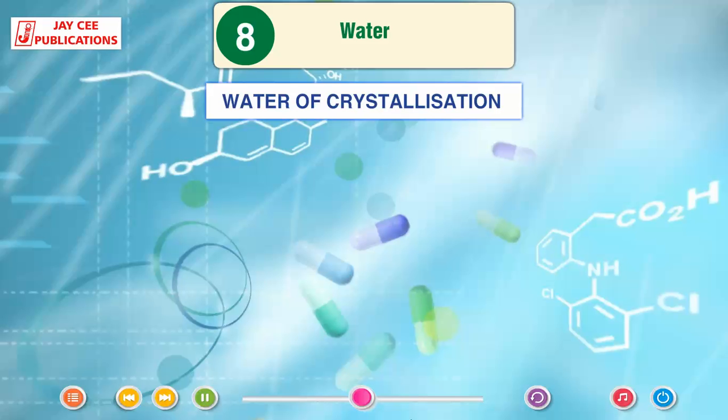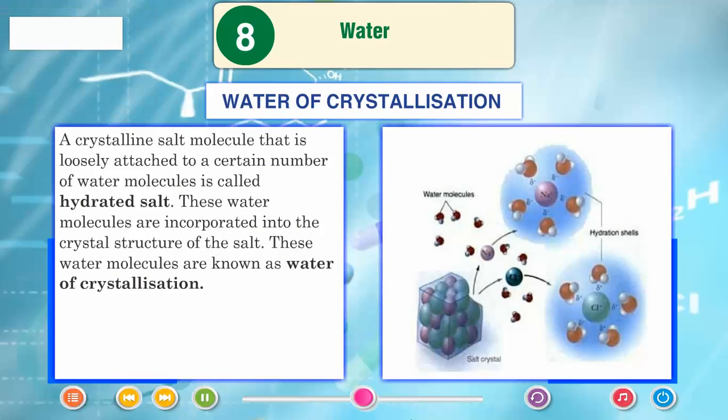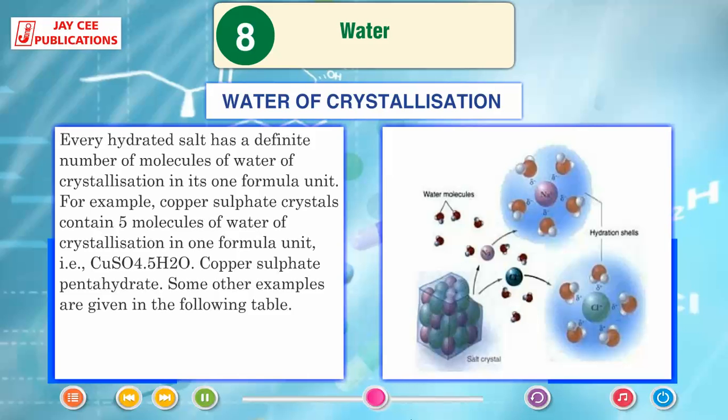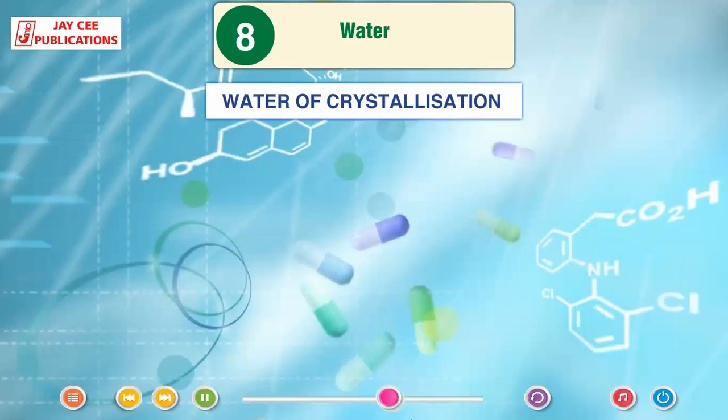Water of crystallization. A crystalline salt molecule that is loosely attached to a certain number of water molecules is called hydrated salt. These water molecules are incorporated into the crystal structure of the salt. These water molecules are known as water of crystallization. Every hydrated salt has a definite number of molecules of water of crystallization in its one formula unit. For example, copper sulfate crystals contain 5 molecules of water of crystallization in one formula unit, that is CuSO4·5H2O, copper sulfate pentahydrate. Some other examples are given in the following table.